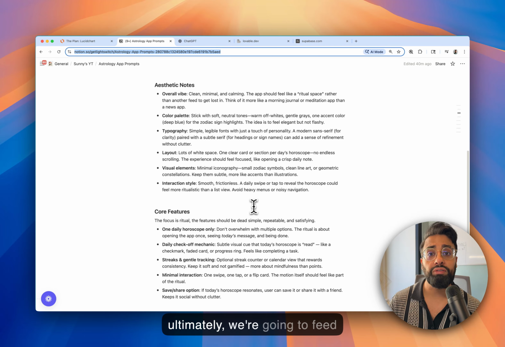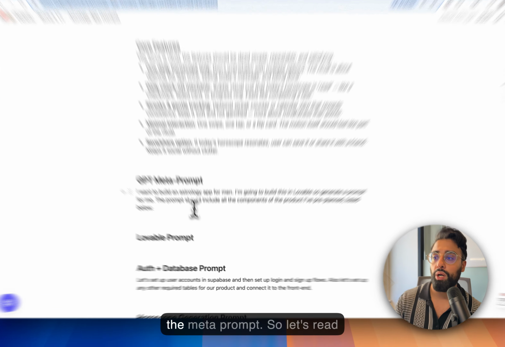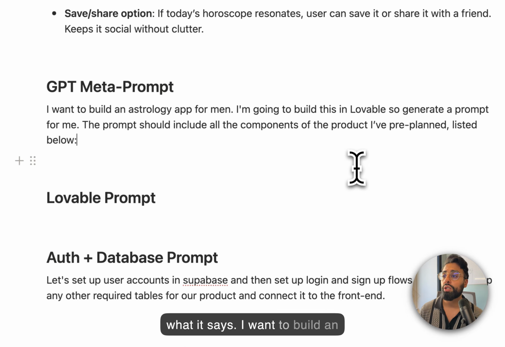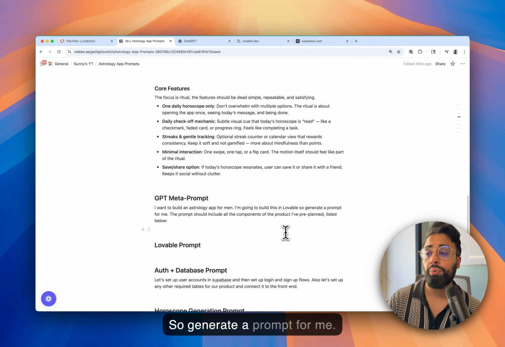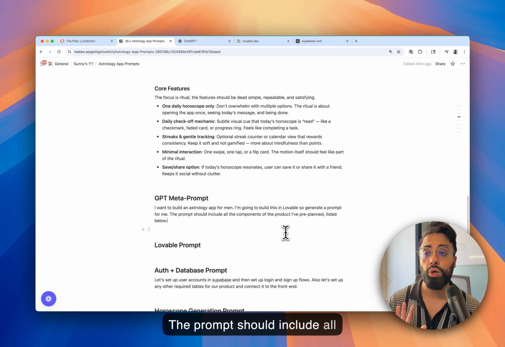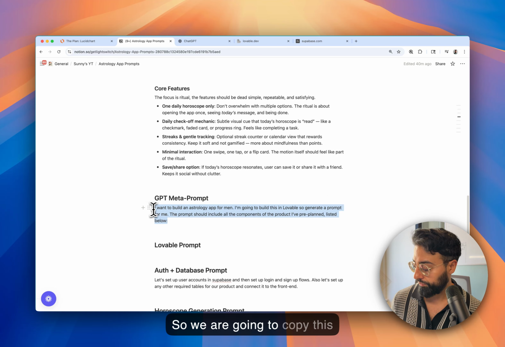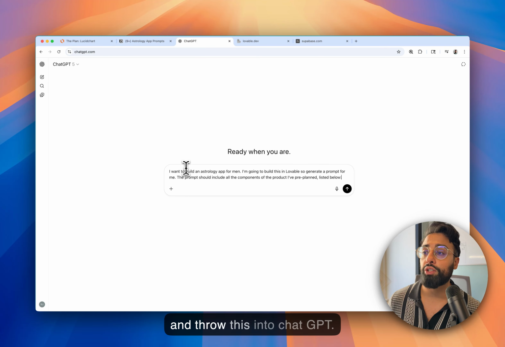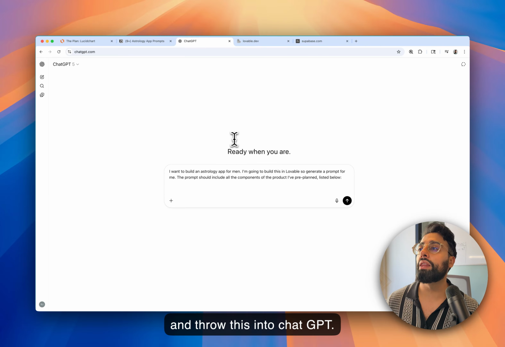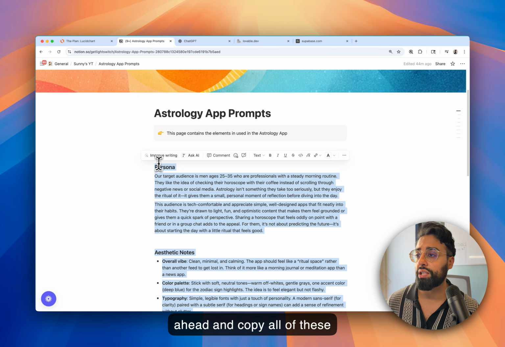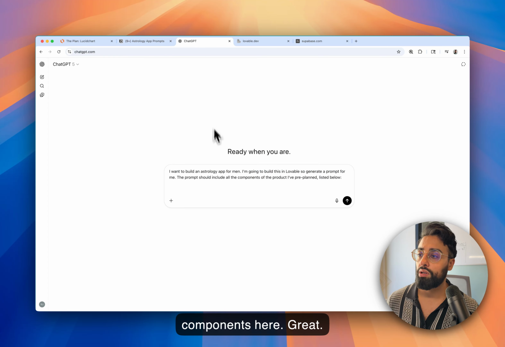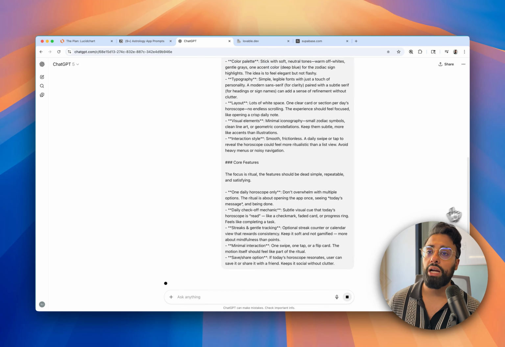And then ultimately, we're going to feed this into this prompt. This is the meta prompt. So let's read what it says. I want to build an astrology app for men. I'm going to build this in Lovable, so generate a prompt for me. The prompt should include all the components of the product I've pre-planned listed below. So we are going to copy this. I'm going to throw this into ChatGPT. And then I'm going to go ahead and copy all of these components here. Great. Now let's see what we get on the other side.